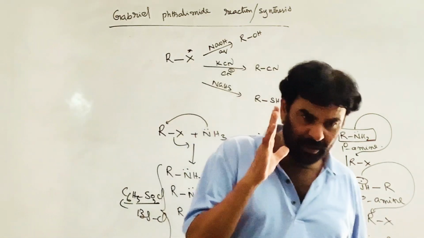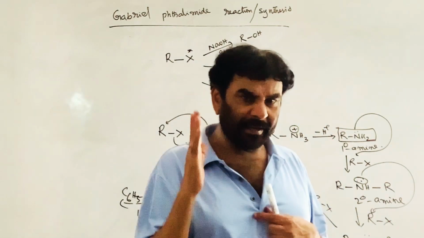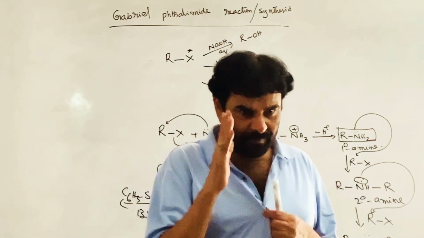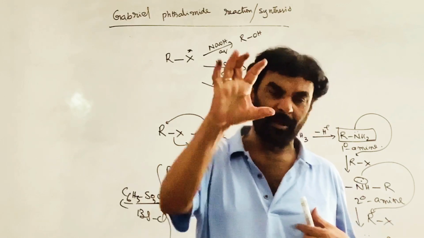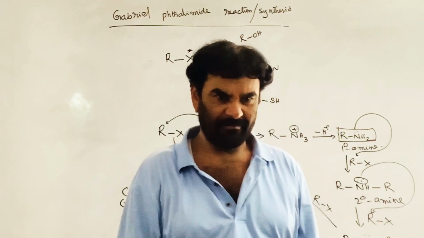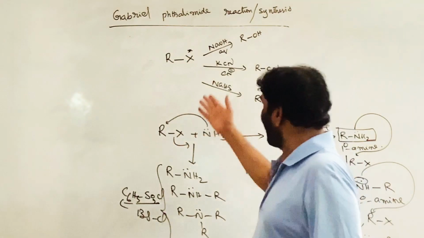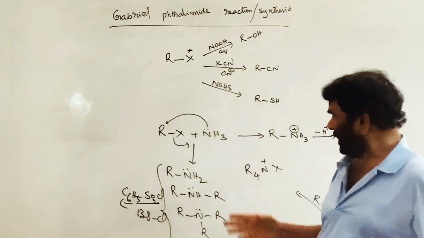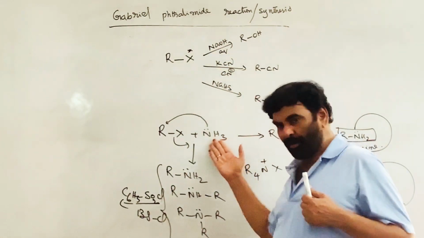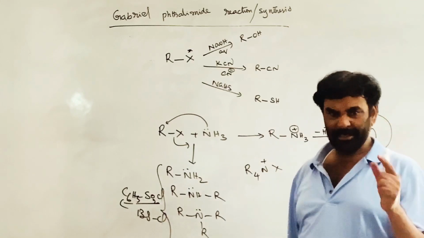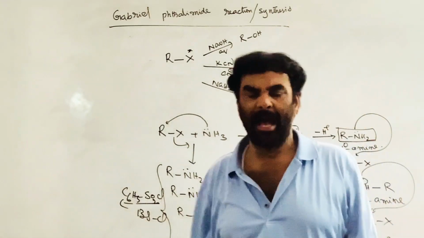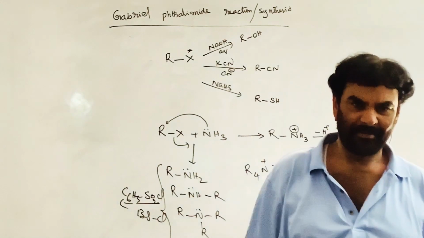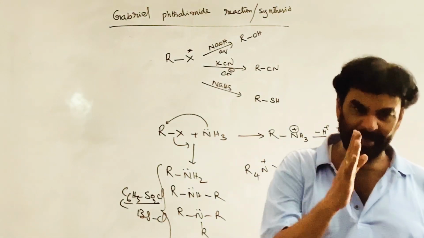Here, when we talk about alkyl halide reactions and how to introduce a new group through the C-X bond, if ammonia is used, the reaction is not confined to introducing the NH2 group in place of the halogen. That is the disadvantage of that method.